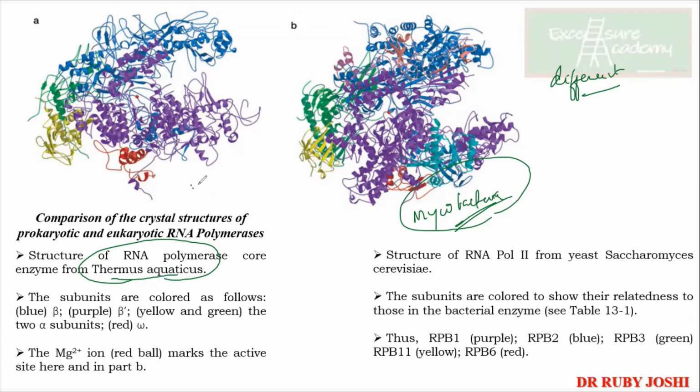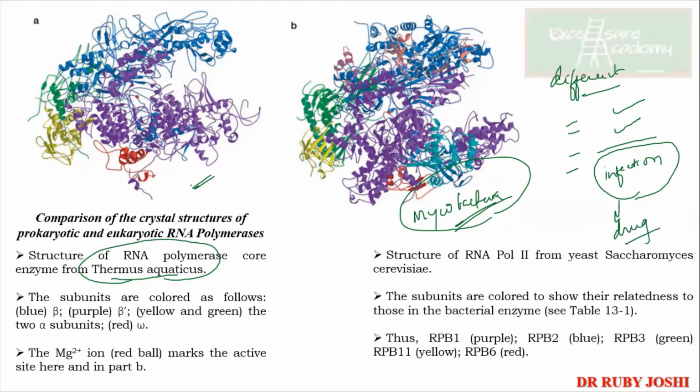See, if you have the base structure of one organism, then it is easy to derive the structure of other organisms, and from there you can understand. Now you know that Bacillus subtilis and Staphylococcus aureus are infection-causing bacteria. So when you talk about infection-causing, you can talk about drug therapy over here.